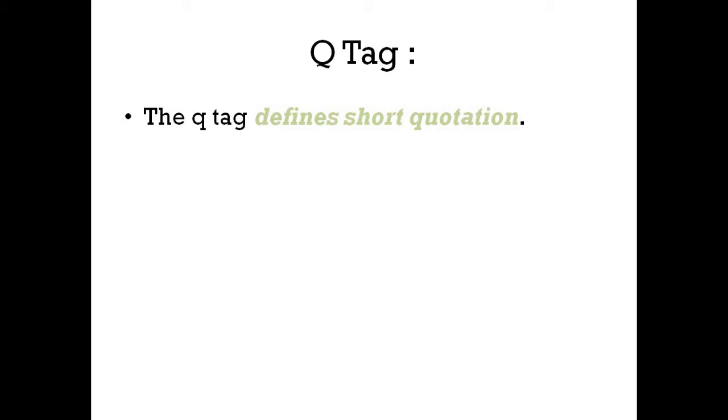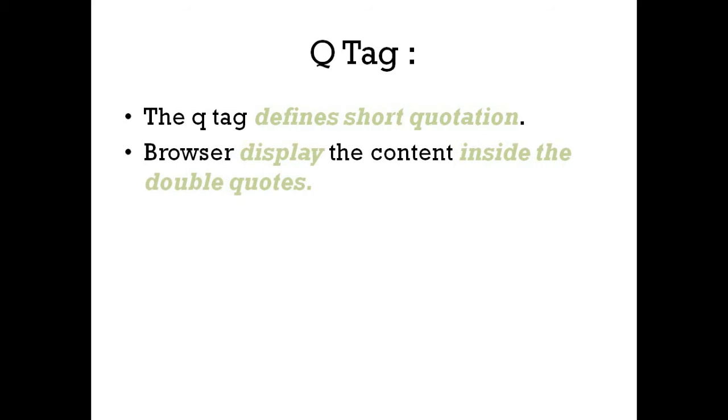So the Q tag defines a short quotation. It means whatever content we are writing inside the double quotes, that is the Q tag, and the browser displays the content inside the double quotes. I hope you have a clear idea about the Q tag. Let's see the syntax. So the syntax is clear. Like a P tag, you can see here the Q tag is there, and content, and then the closing of the Q tag. So now let's see the practical example.